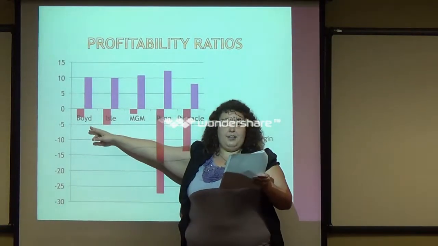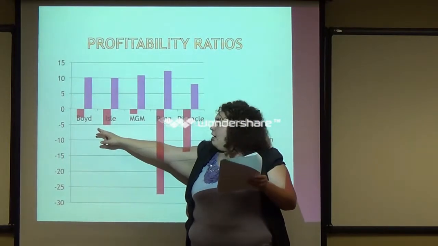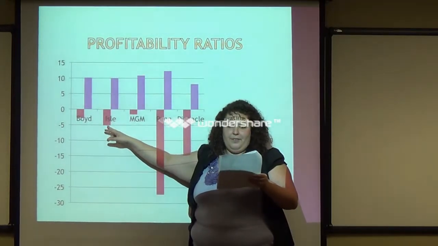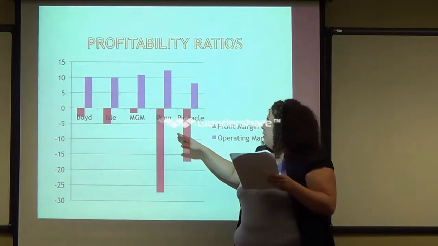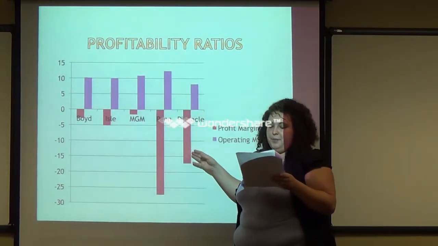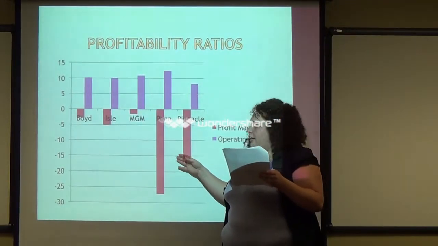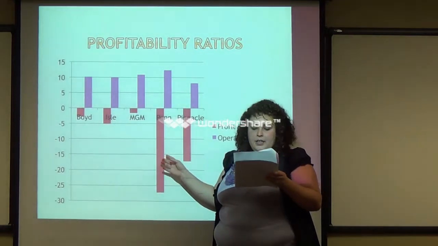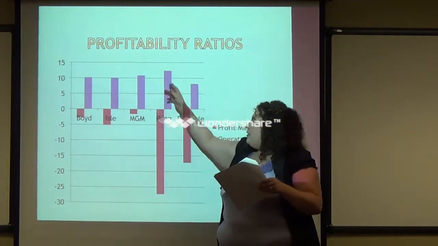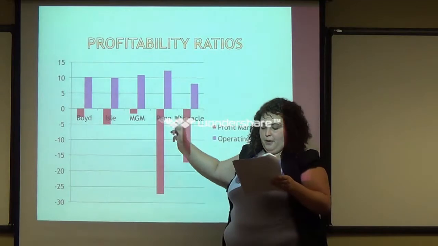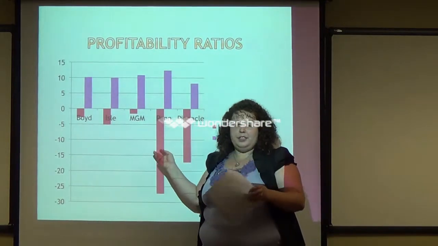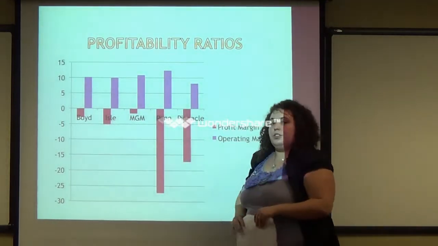Then Boyd, we got a negative 2.77. Isle is a negative 5.15. Pinnacle is a negative 17.12. And coming in last place is the company who has the best operating margin, which is Penn, who has a profit margin of negative 27.22.